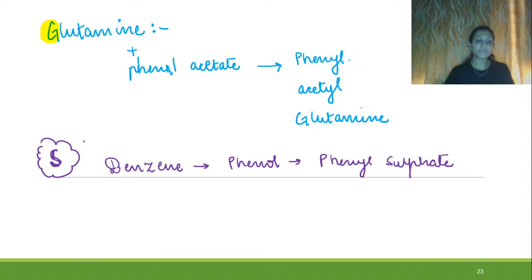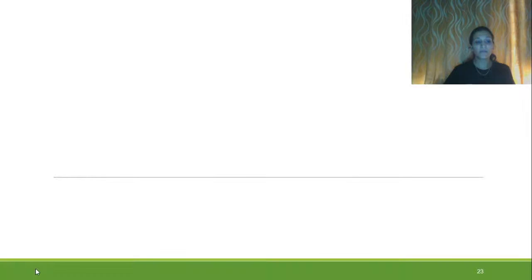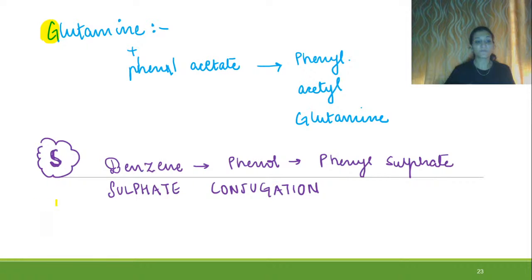The process is also called as sulfate conjugation. S is for sulfur, and the process is called as sulfate conjugation.